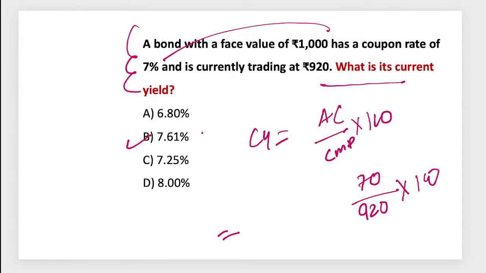So it is 7.608. So it is 7.61 something, right? So that will be the right answer for this particular current yield.